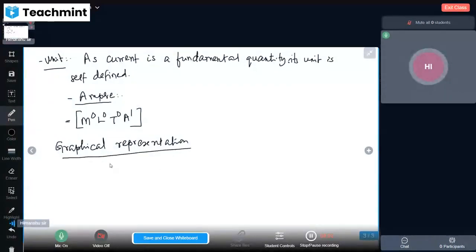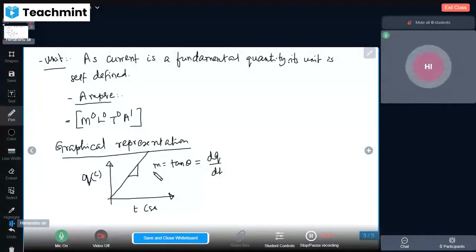When we are considering I or Q in coulomb and T in second, then in the Q-T graph the slope of the curve, m equal to tan theta, can be obtained by dq by dt, and this slope is nothing but the current. I is equal to dq by dt. Understood?